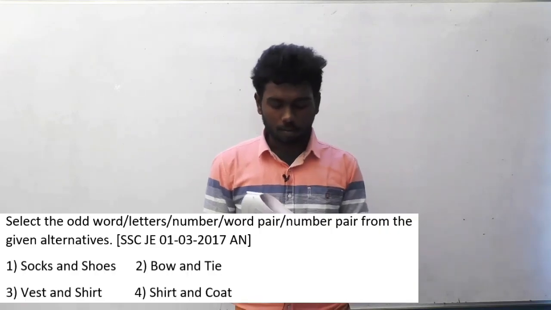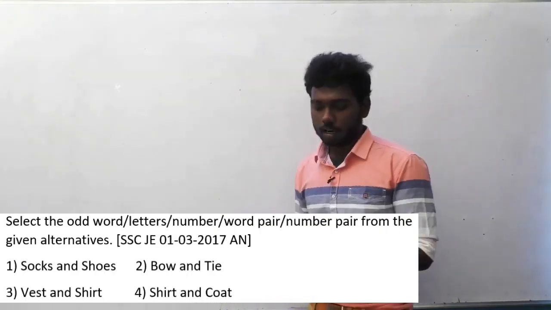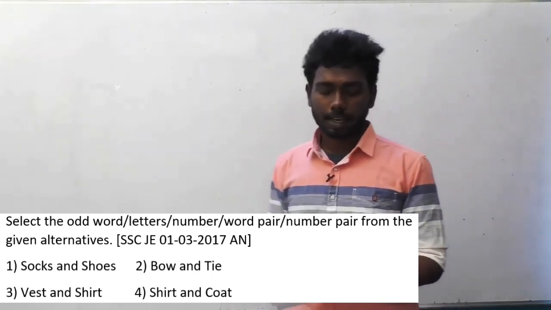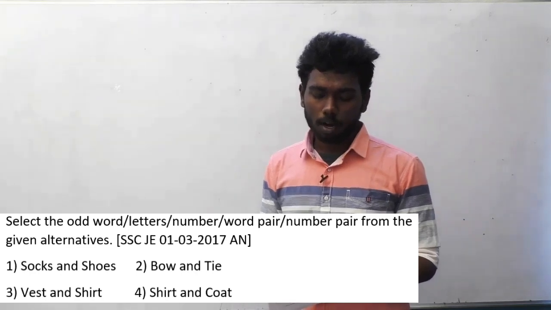Let's move on to the 82nd question of SSC JEE. This question is asked in the year 1 March 17 afternoon batch. Select the odd word or letter or number or word pair or number pair from the given options. Let me read out the options first. Option A, socks and shoes. Option B, bow and tie.